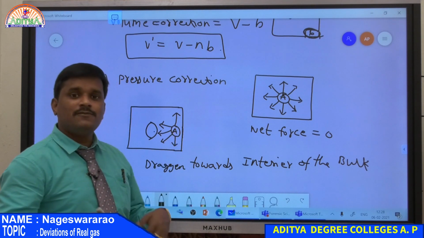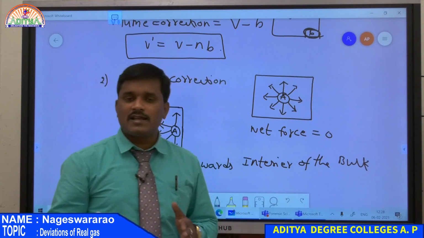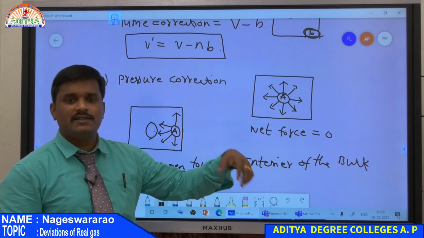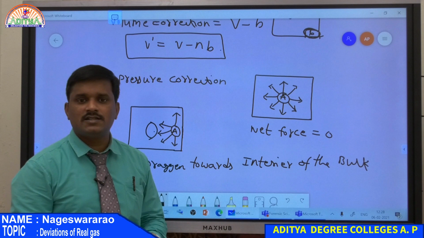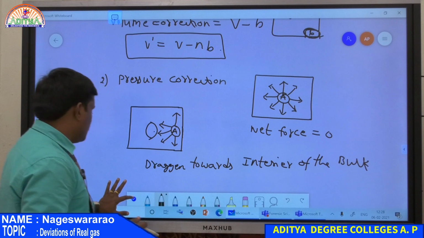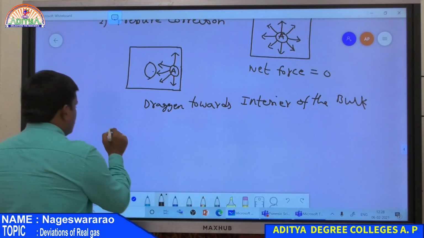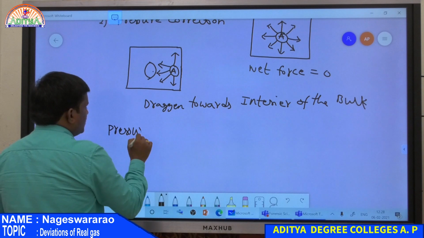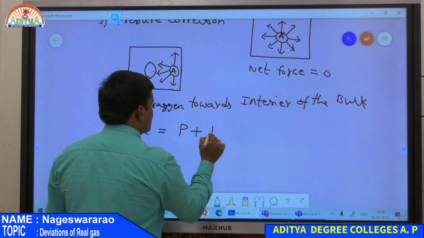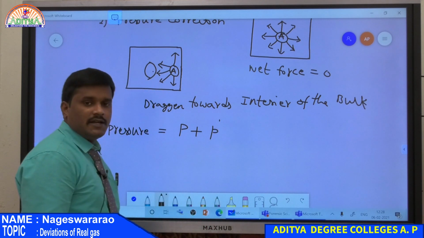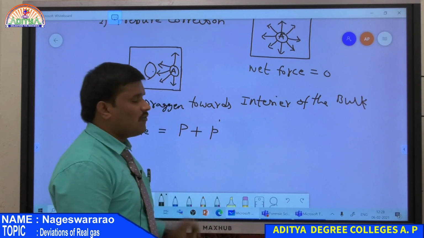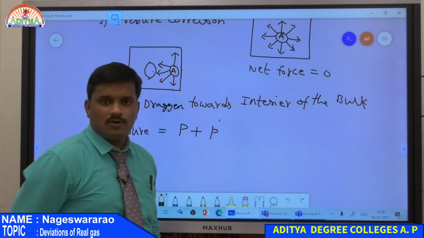So there is an extra force of attraction, due to collisions between the gas molecules present at the interior as well as at the wall of the container. As the collisions increase, there exists a pressure. Therefore, the pressure of the gas is not only equal to P but also some extra pressure, P dash, due to collisions between the gas molecules at the interior and at the wall of the container.